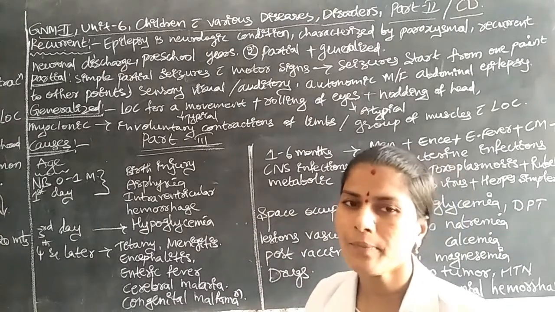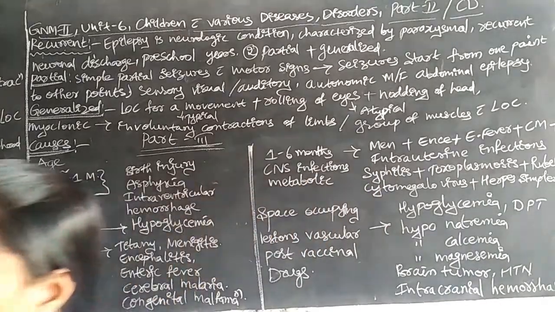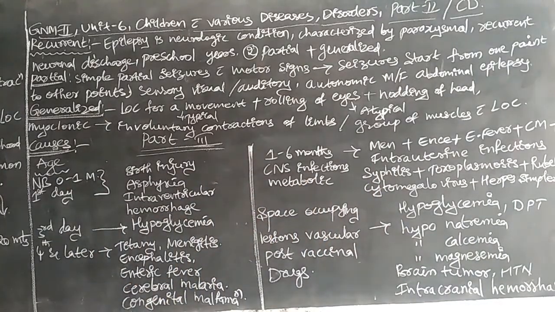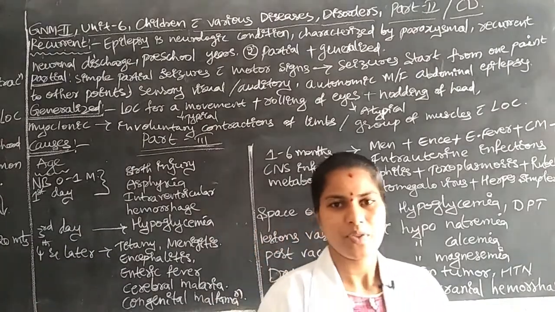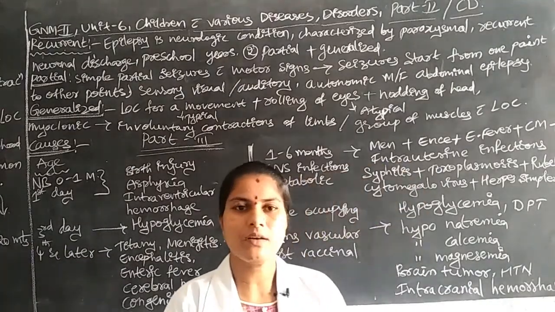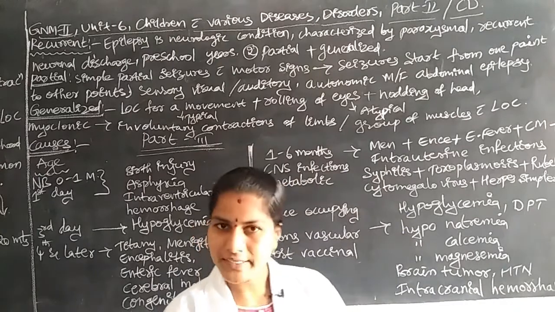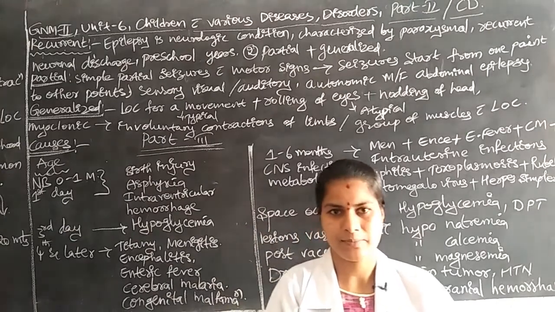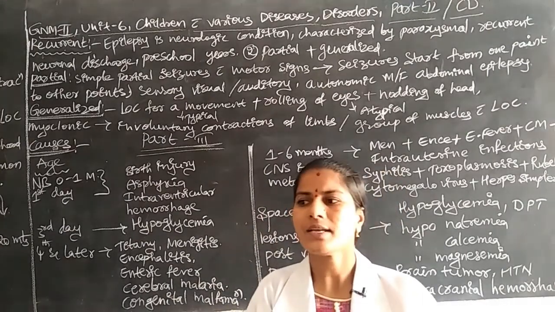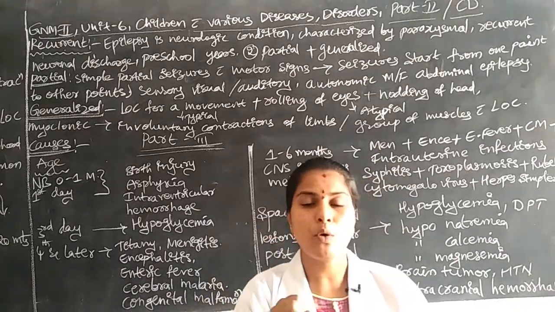These are the reasons for the first day of life to 28 days of life of the newborn baby. Next, from the first month to 6 months of age, the reasons include central nervous system infections like meningitis, encephalitis, and enteric fever. Sometimes the children have intrauterine infections, meaning infections from the mother's womb.